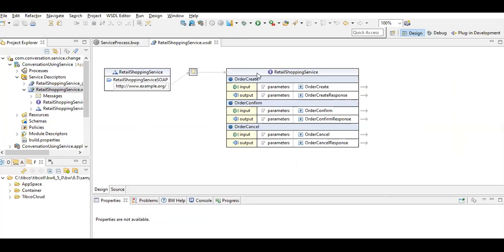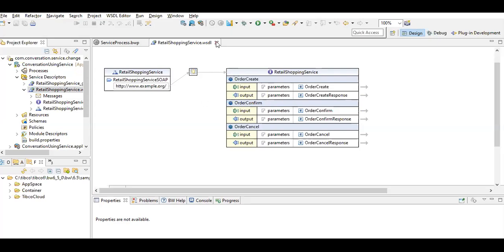Here we can see we have three operations: order create, order confirm, and order cancel. Order create is basically placing the order, creating the order. Order confirm is providing the approval, whether the order is confirmed or rejected. And order cancel is for cancelling orders which have already been created.